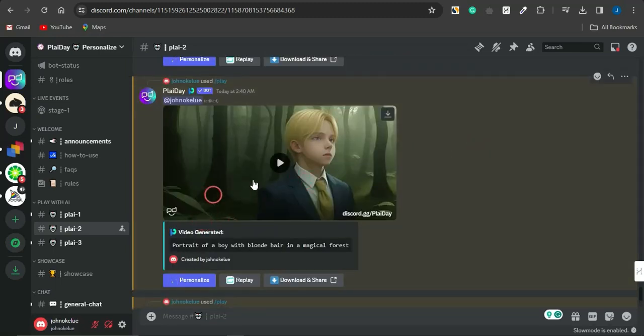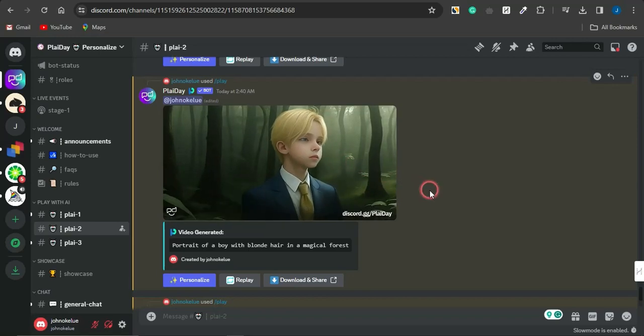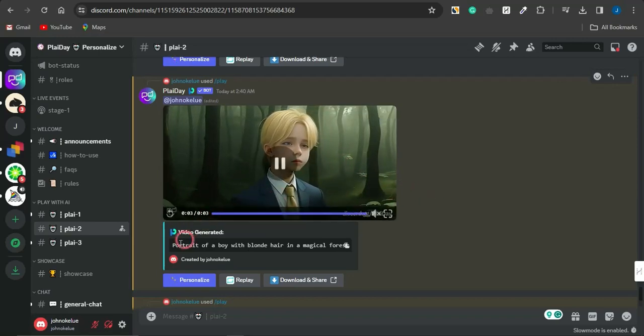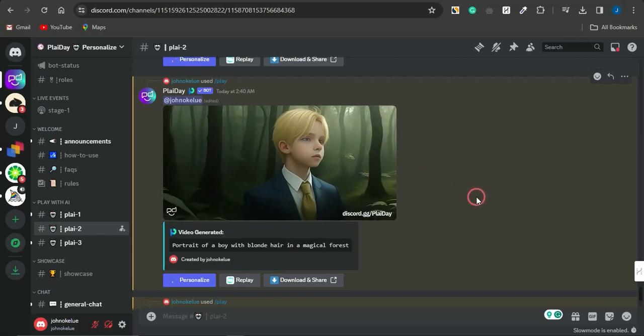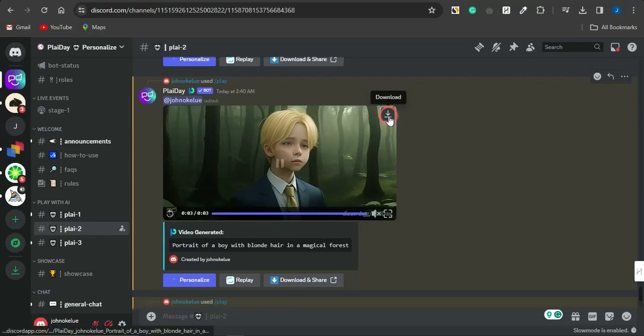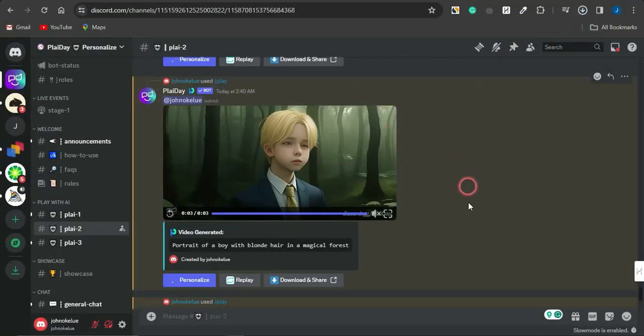So if I go on to play the first video right here, you can see how cool the video looks. This is the portrait of a boy with blonde hair in a magical forest. You can simply play the video and see how cool that is. To download the video, click on this download icon, and that video will be downloaded on your device.